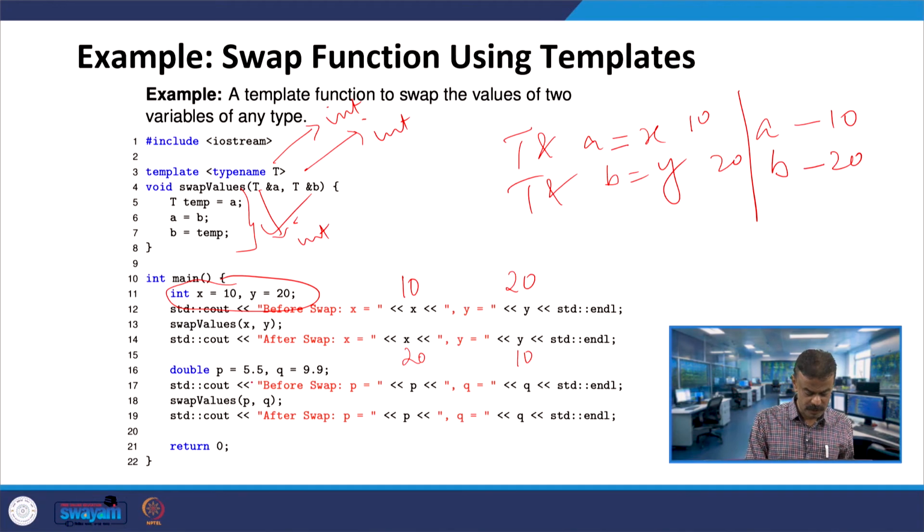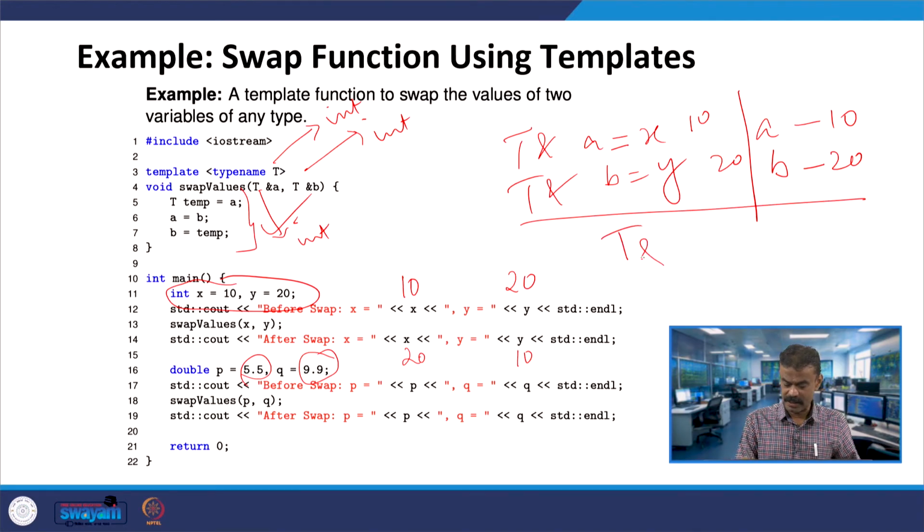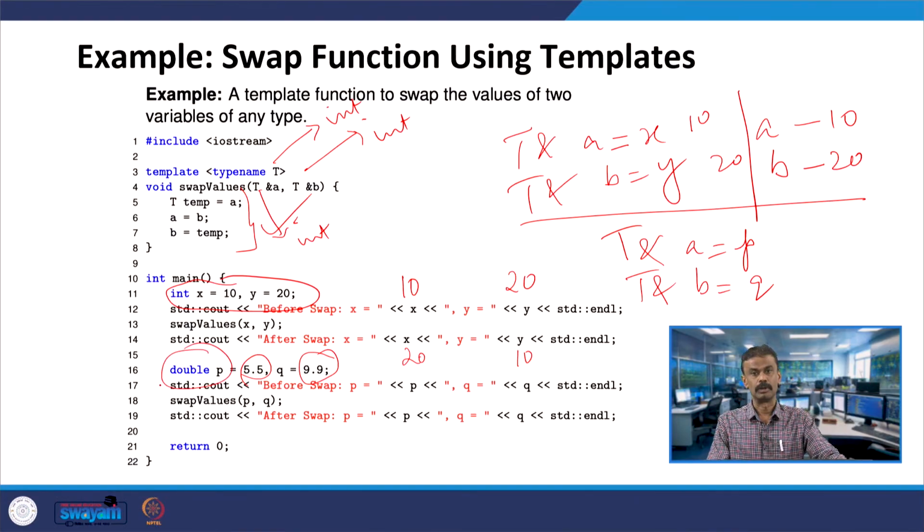And the next one is when I am passing 5.5 and 9.9, right. Here it is becoming T address A equal to P and T address B equal to Q. Now, address of P and address of A both are same, address of Q and address of B both are same, and here you have double. So, the pointer location is double, right. See how it is changing. In the previous one we used T address A equal to x, x is an integer, right. Both are pointing to the same location. Now, A is pointing to the location of P, right. Obviously, with this syntax P and Q values will be assigned to A and B respectively.